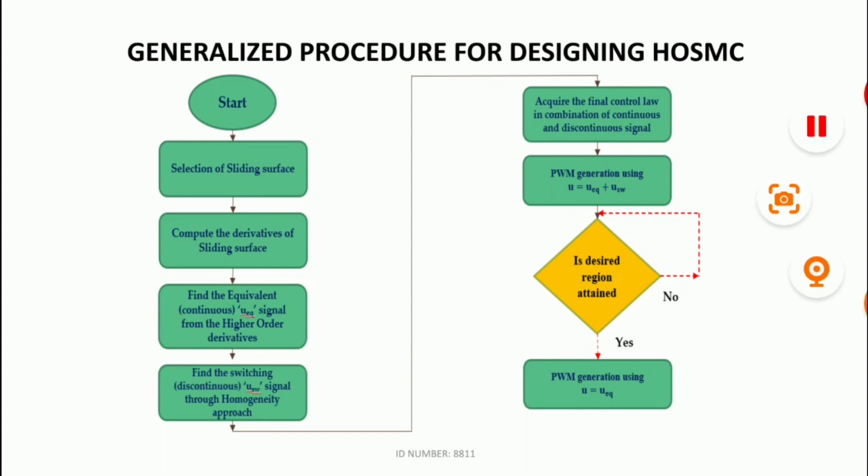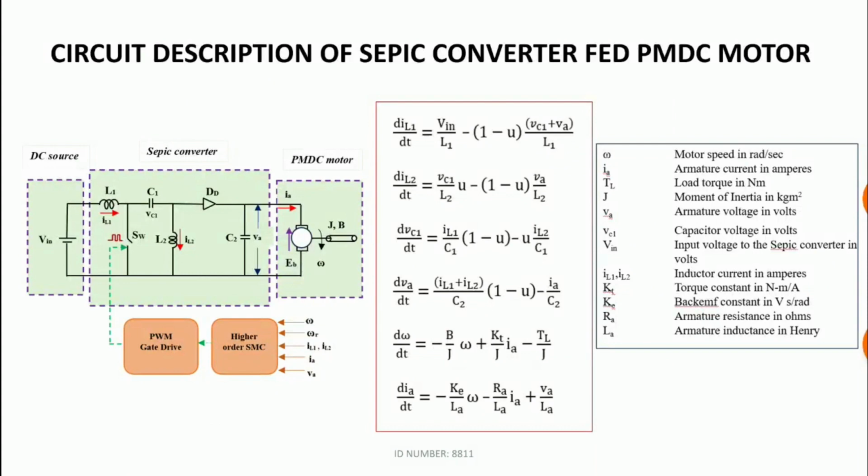Circuit description of SEPIC converter fed permanent magnet DC motor. The circuit consists of DC source, SEPIC converter and the permanent magnet DC motor as a load. The PWM signal for the SEPIC converter is generated from the higher order sliding mode control. Six state equations are represented here.